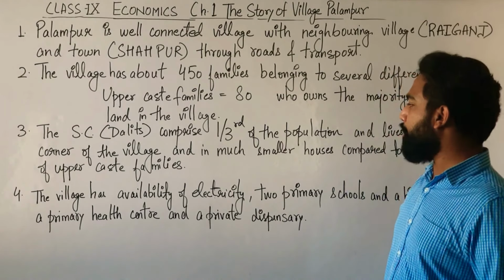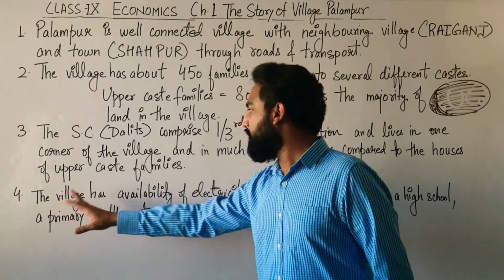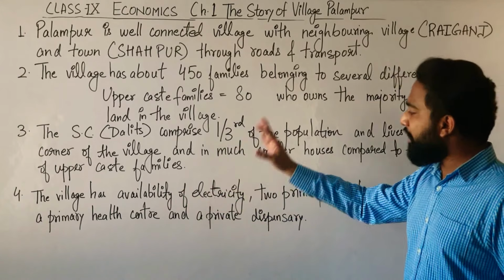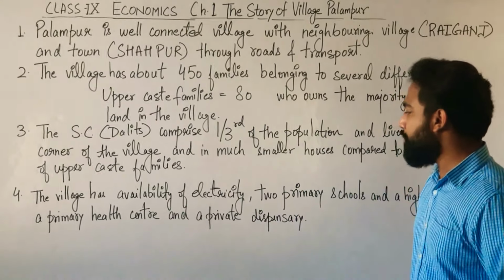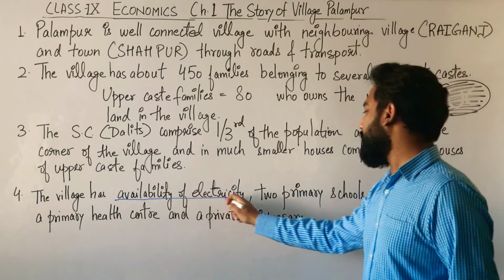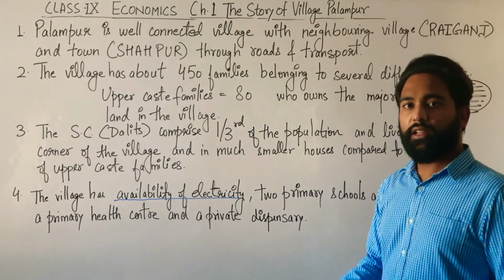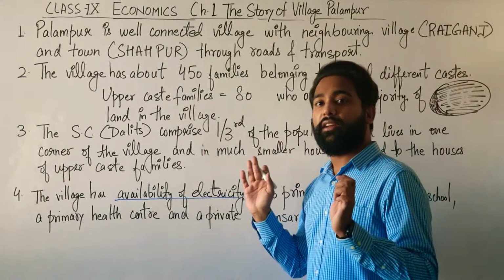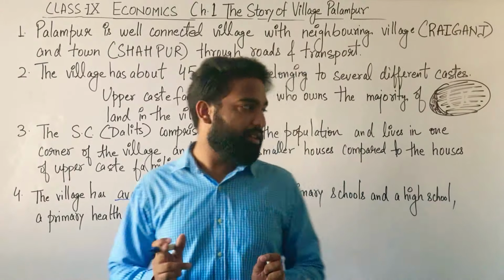Now, the next point: the village has availability. This is a very important point. This village has availability of what? Electricity. This village has got electricity. This is an electrified village.